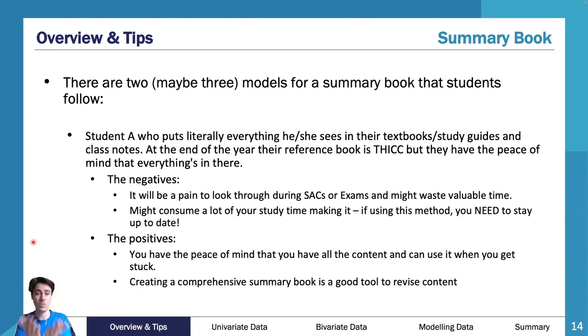You're going to have 1 for data, the next one for finance, the next one for matrices, and the next one for networks. Now, you might say to me, well, the data's worth double. Well, I actually think as much as it's worth double, you can summarize data pretty well. There's a lot of jargon in data that you can leave to your big summary book. But nonetheless, there are 2 ways of doing it.